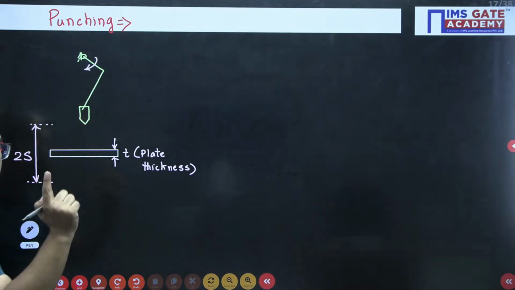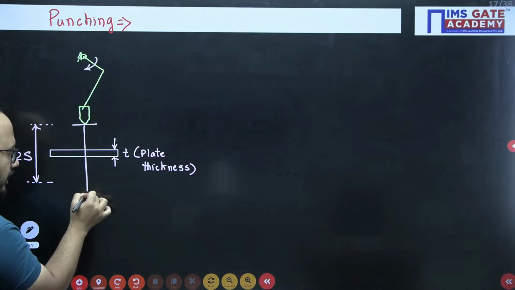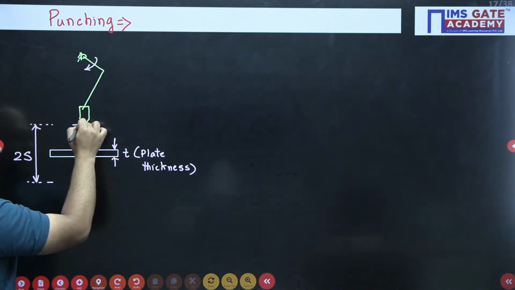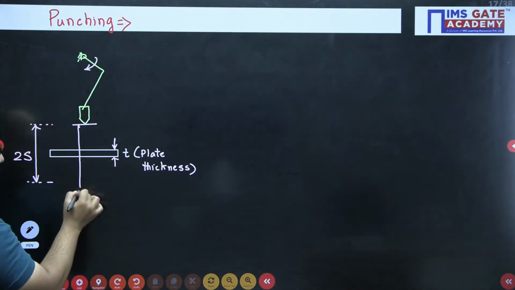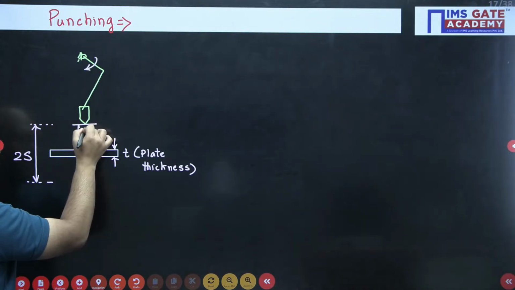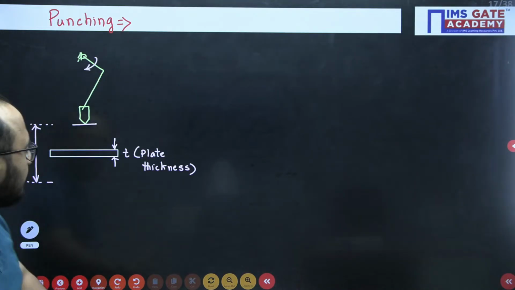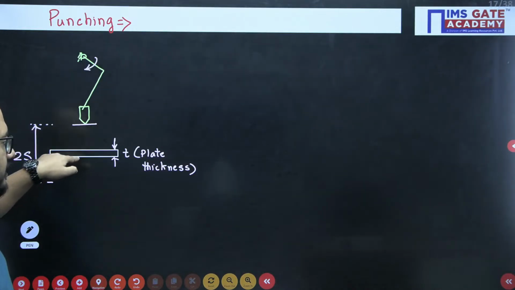So that is what you need to understand. It starts its journey from here, it will go here, in middle it will do punching operation and then again return back. Then again come back like this. So that is what the 2 stroke of punching operation. Clear? So this is the tool and it will perform the punching operation on the plate.